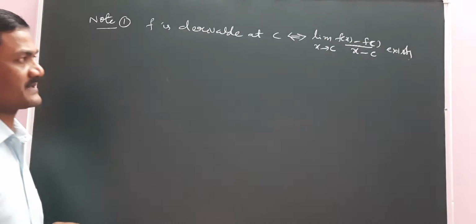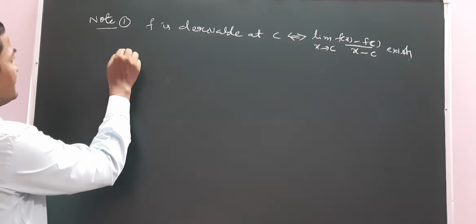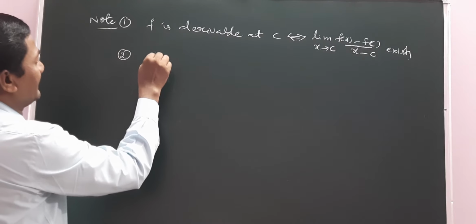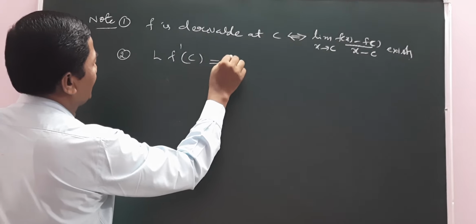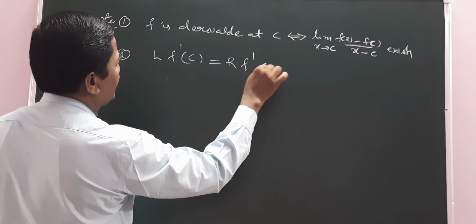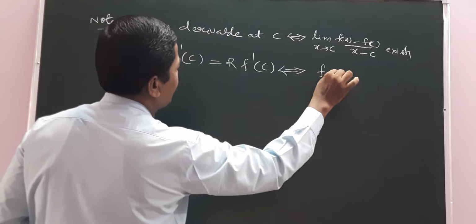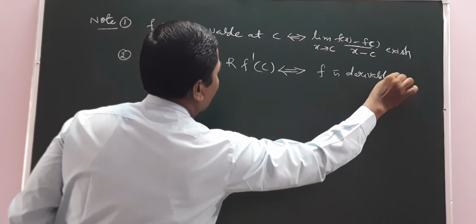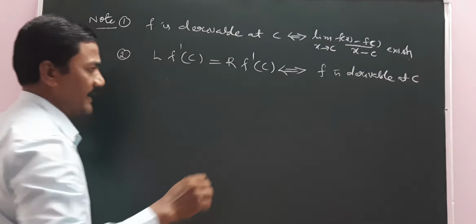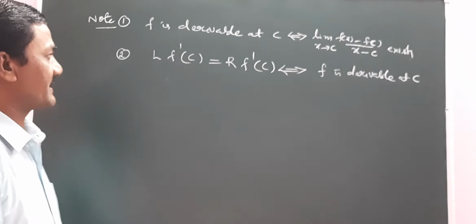That is the existence by the first principle only. Second, Lf'(c) equals Rf'(c) if and only if f is derivable at c. That is, f is derivable means the right hand derivative exists and the left hand derivative exists.